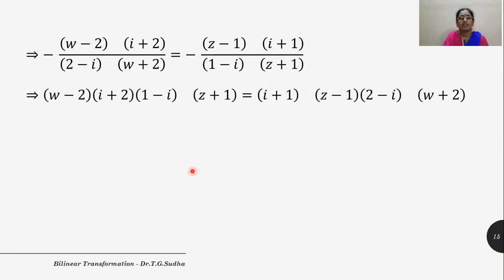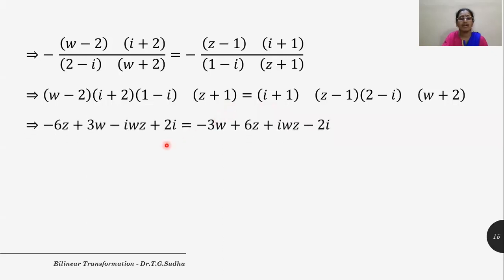So let us cross multiply the terms. So we get the terms like this. Now let us multiply the terms. When we multiply, we get minus 6Z plus 3W minus IWZ plus 2I is equal to minus 3W plus 6Z plus IWZ minus 2I. So let us shift the terms containing W to the left hand side and the remaining terms to the right hand side.